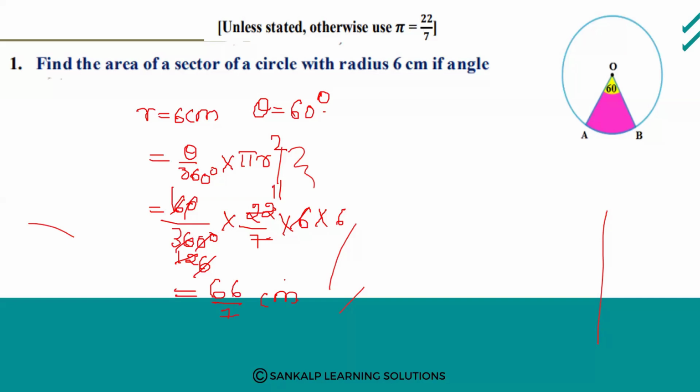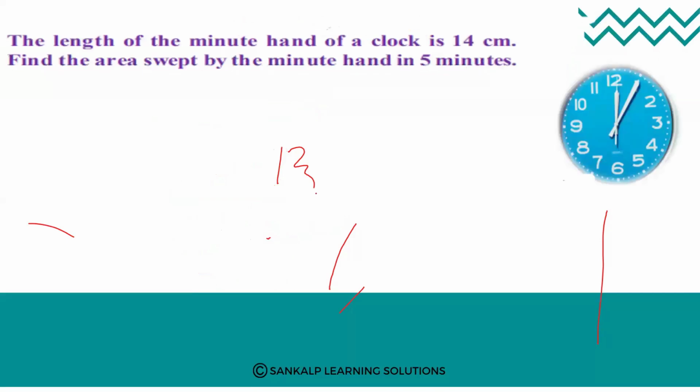Next. The length of the minute hand of a clock is 14 centimeter. Find the area swept by the minute hand in 5 minutes.